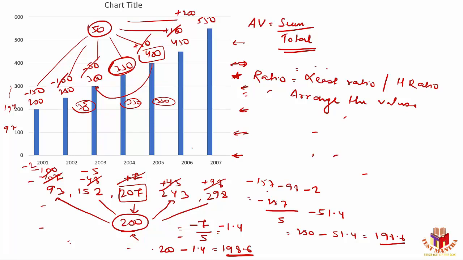Suppose I want you to find out the ratio between 2007 and 2006. What is the ratio between 2007 and 2006 here? It's a very easy question. According to the data, the figure available is 550 here, and this is 450. I can just calculate this part. That's nothing but 11 by 9. So the ratio is 11 by 9 in this case.